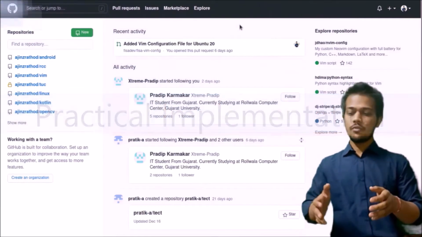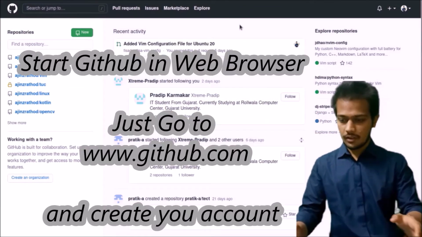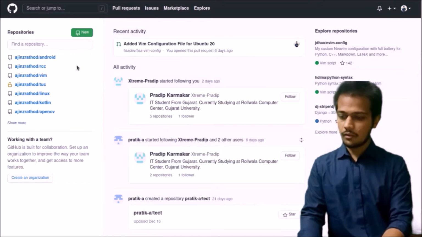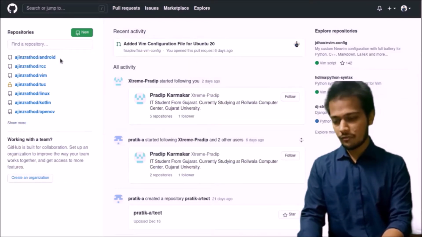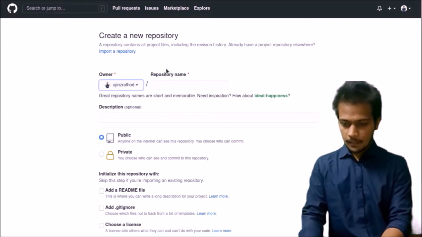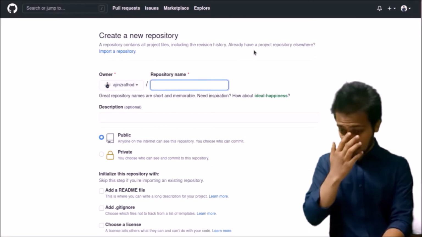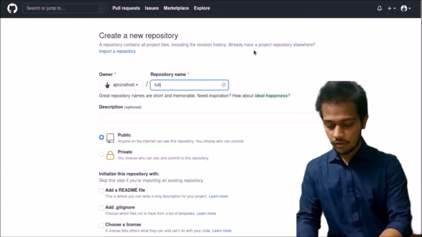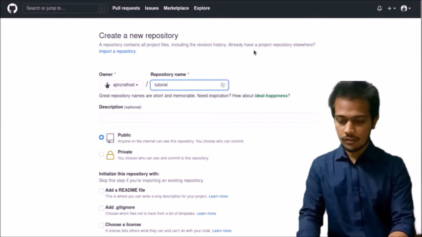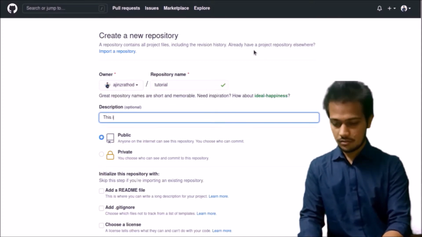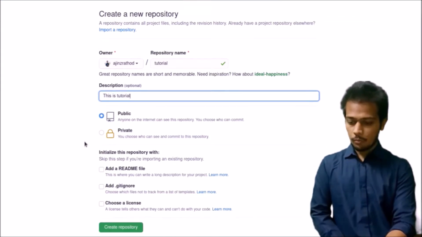Okay, so when you start GitHub, you will get something like this. You will not see these repositories because I have created them, so you might find yours empty. First we have to click here on New, and it will ask you for a repository name, like what kind of project you are making. This is a tutorial project, so we will name it tutorial, and the description is optional, you can provide it or not.